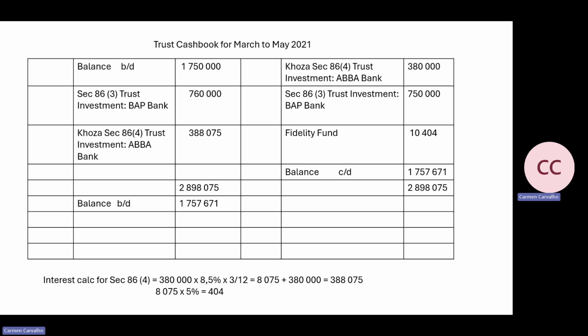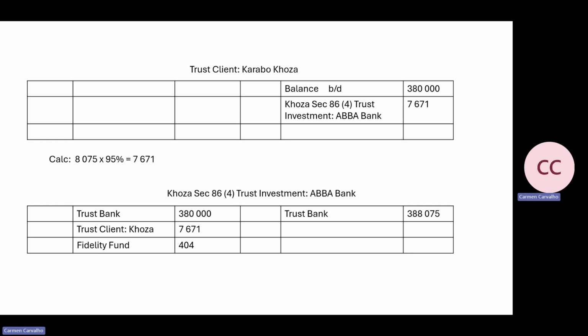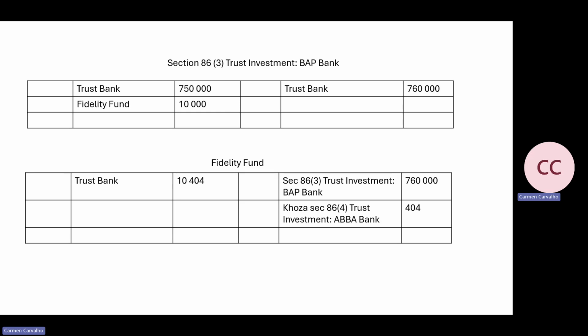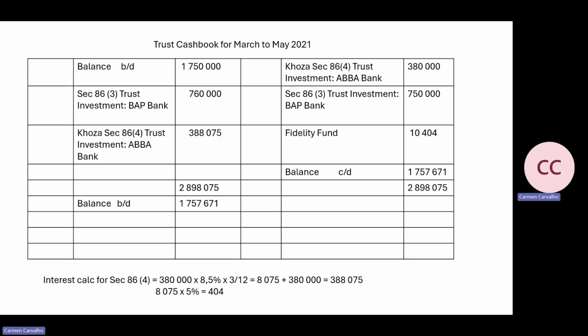Papazzo has agreed to take out 750,000 and they put it in an investment, section 86.3. It matures, and it says that we take 760. So we put it into the bank. Here we're taking it out. Here we're putting it back in with the interest.